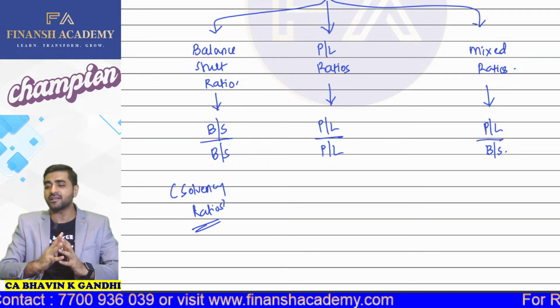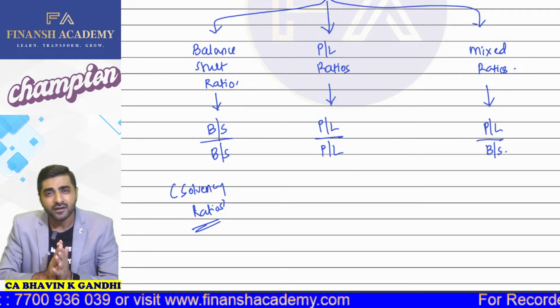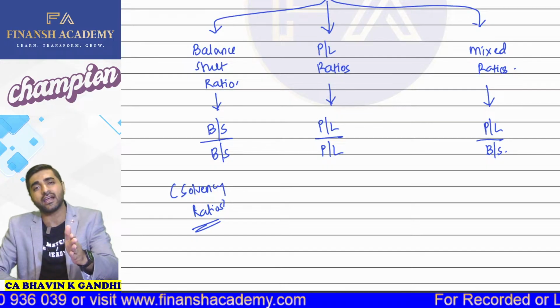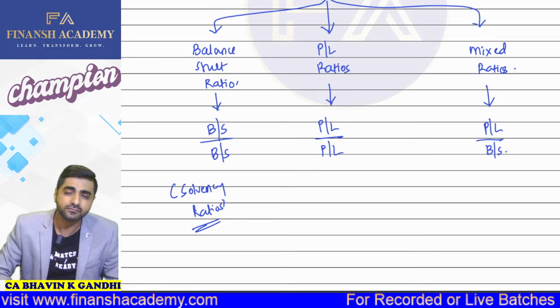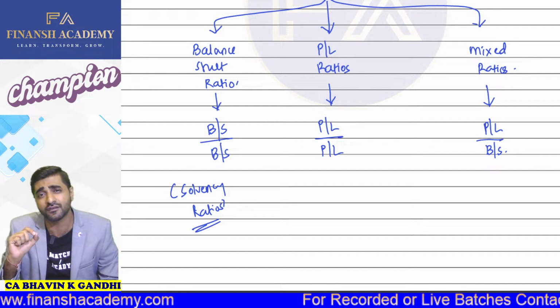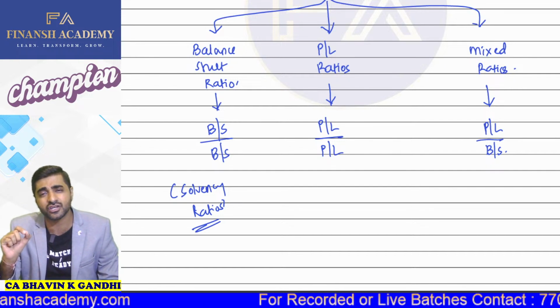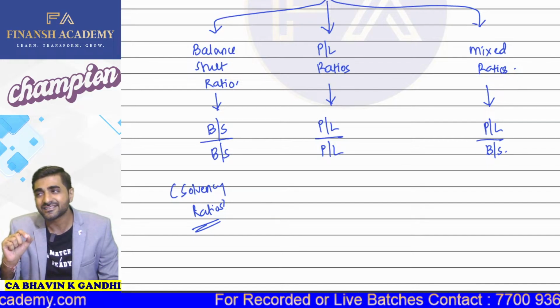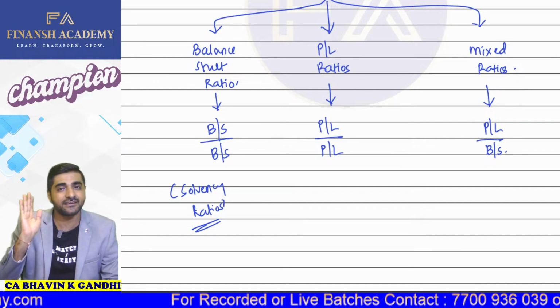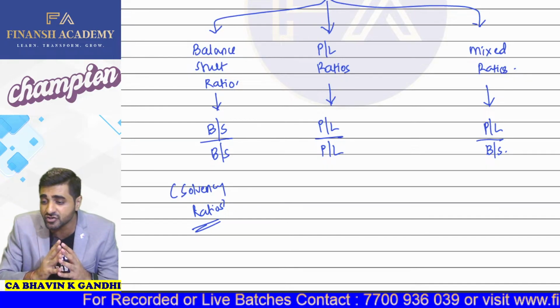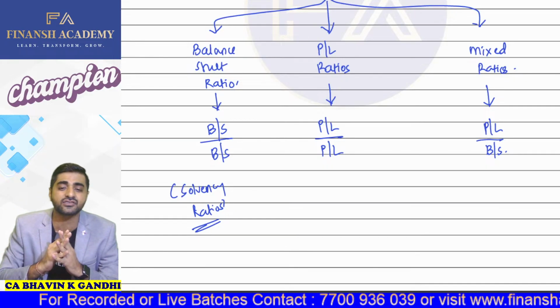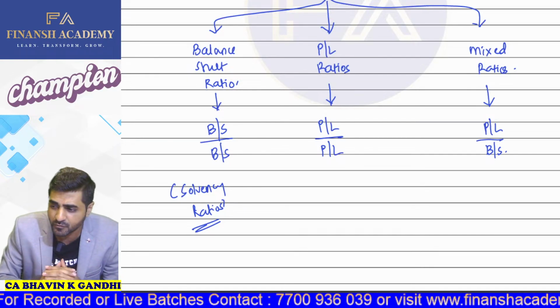So always remember, my dear students, that whenever in the question they ask you to check the solvency position of a company, how do we check the solvency position of a company? We check the solvency position by checking its assets and liabilities. So balance sheet ratios, we also call your solvency ratios.